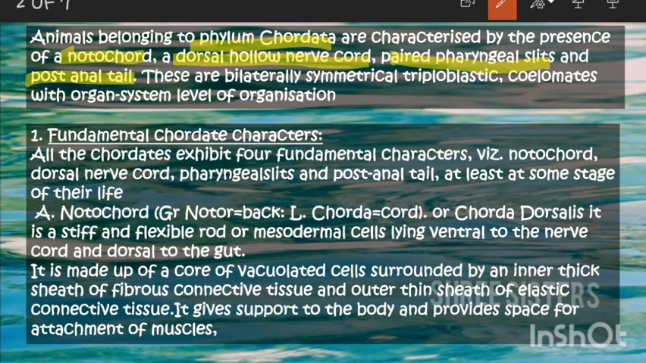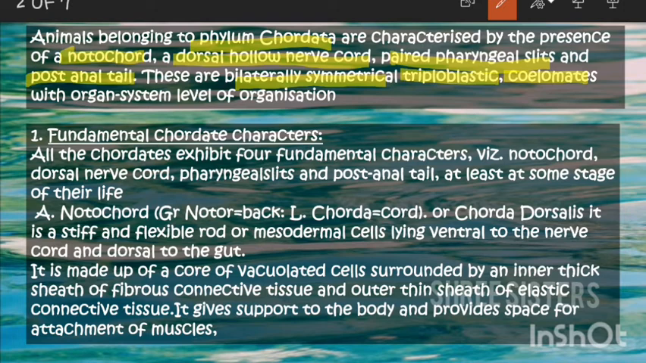The general main characters are that chordates are bilaterally symmetrical, triploblastic, and coelomates. Triploblastic means they have three germ layers: ectoderm, endoderm, and mesoderm. We have discussed that in the previous video. If you want, do check it out. The link will be in the description. Coelom is nothing but a cavity, an opening or a hole you could say.